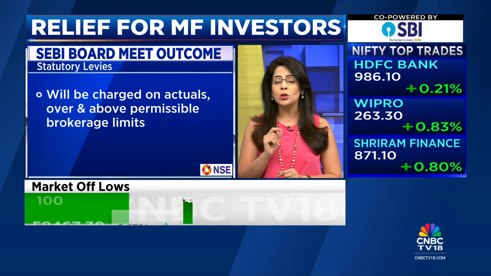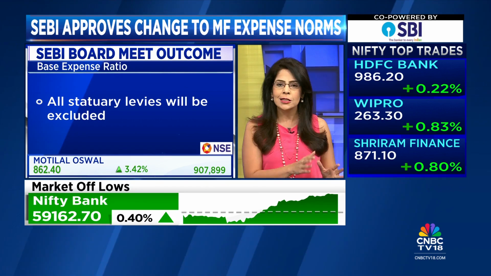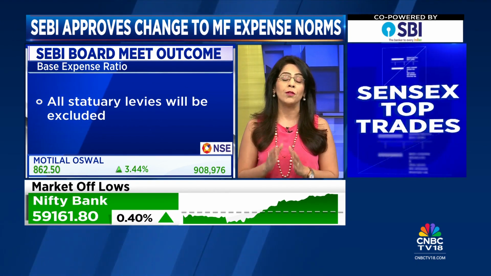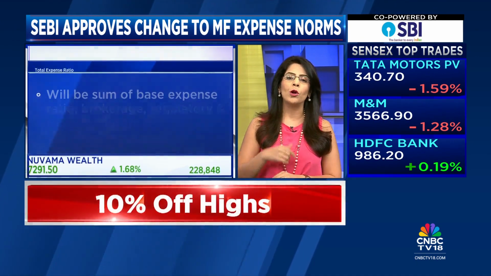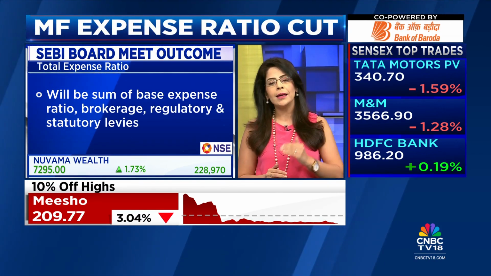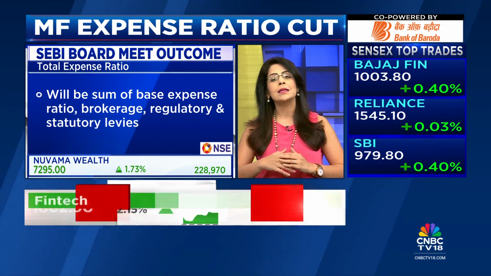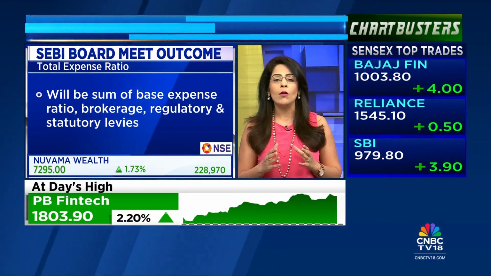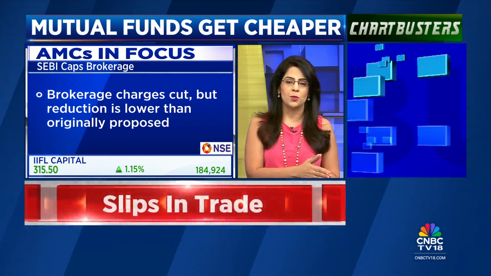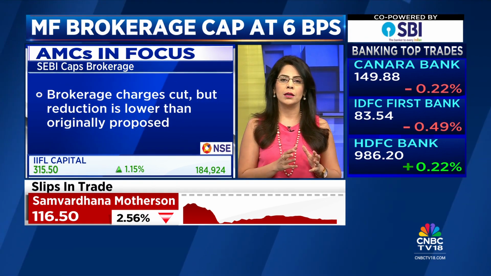But what's important to note here is that the reduction in the expense ratio is less onerous than what the market had feared earlier. And this is especially true for large-size funds, funds which have an AUM of more than 2,000 crores. In any case, the way the regulations have always been, expense ratios reduce as the size of the fund increases. But now for large funds, the good news is that the cut is not 15 basis points, as was being proposed in October. The cut is just about 10 basis points. So that's as far as the expense ratios is concerned, the base expense ratio.